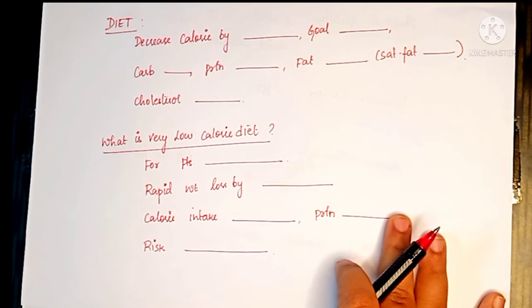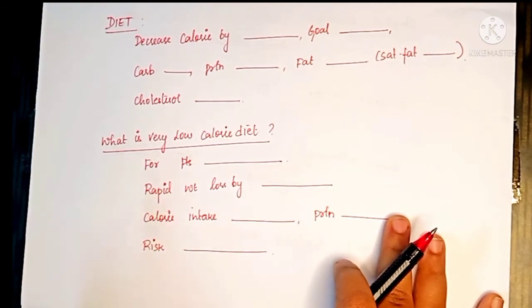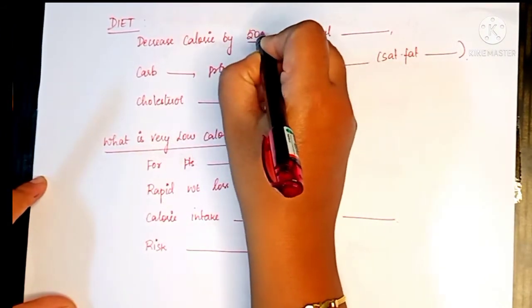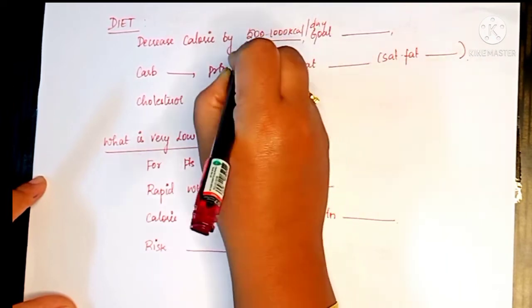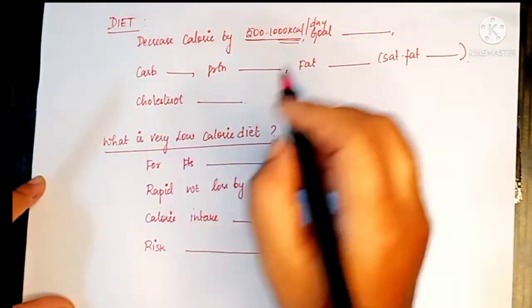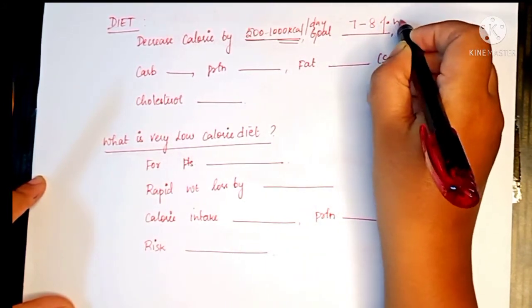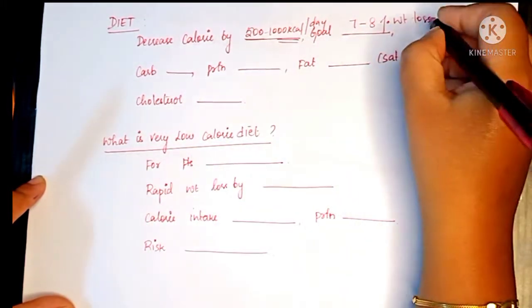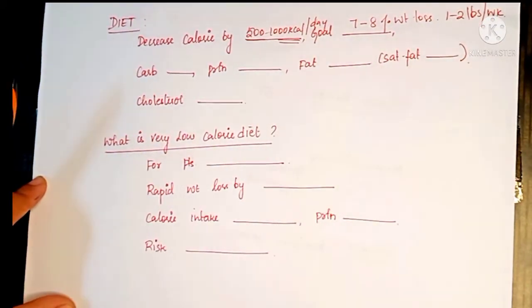So in diet therapy, there is always a decrease in calories. From our normal intake of around 2200 to 3000 kilocalories, we have to decrease our calories by 500 to 1000 kilocalories per day. From our normal intake, we have to reduce this much of calories per day. And goal is the total decrease of 7 to 8% of weight loss we are expecting by this diet therapy, or 1 to 2 lbs per week. This is our goal of this diet therapy.